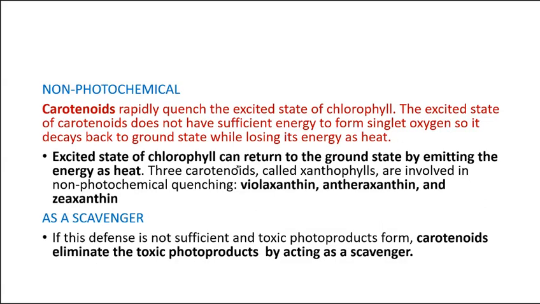Now non-photochemical quenching is when carotenoids receive the light and become excited. They do not transfer the energy to oxygen. They do not have sufficient energy to transfer it to oxygen. Instead, they release the energy as heat, rather than forming singlet oxygen.